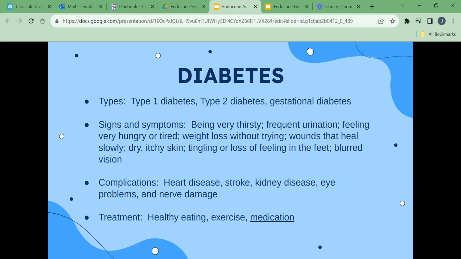Some signs and symptoms of diabetes include being very thirsty, frequent urination, feeling very hungry or tired, weight loss without trying, wounds that heal slowly, dry, itchy skin, tingling or loss of feeling in the feet, and blurred vision.